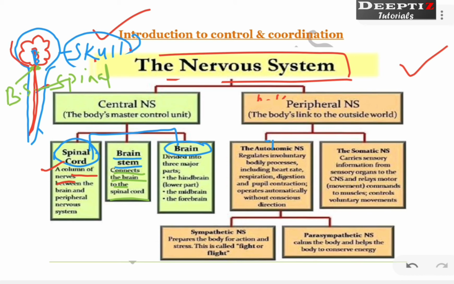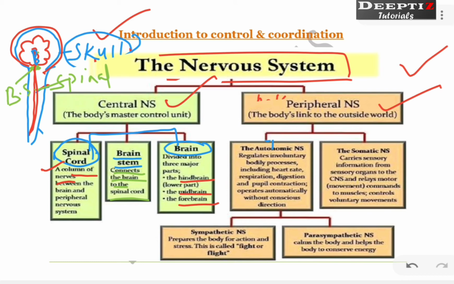Brain, we know, is protected by the skull and is divided into three major parts: forebrain, midbrain and hindbrain. We'll see in detail later. So till now, what have you understood about the nervous system? The nervous system is divided into two. What are they? Central nervous system and peripheral nervous system.